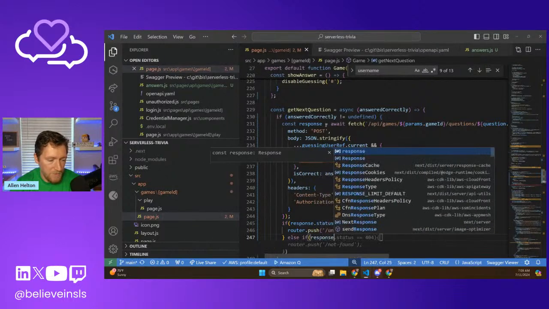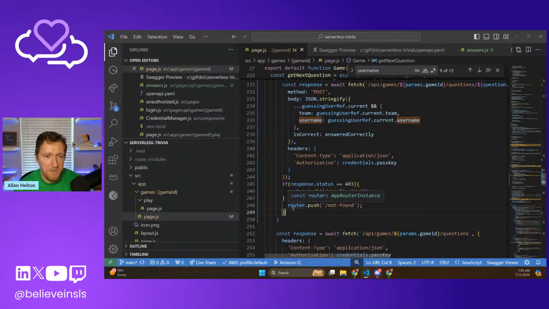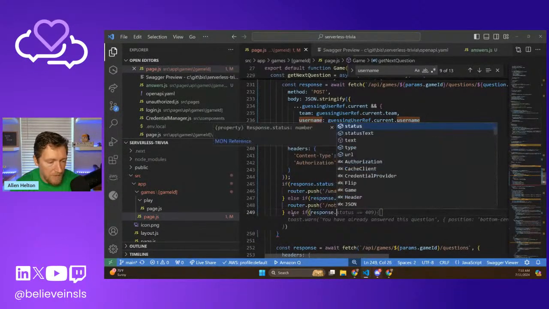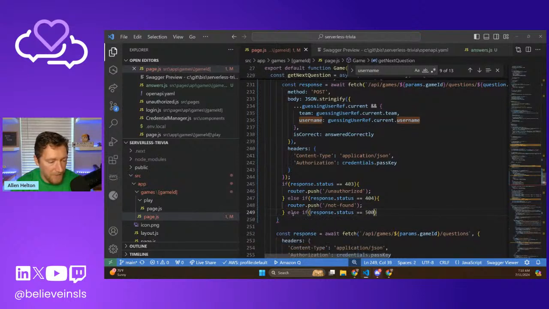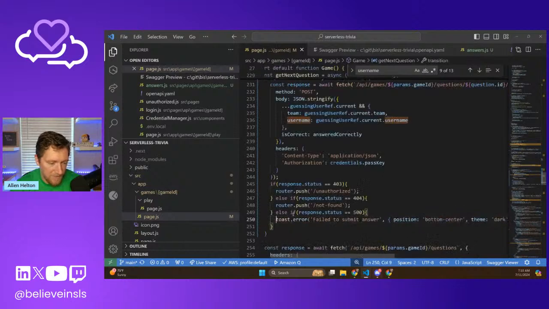Else if response dot that. Okay, I do actually have these pages. I made little graphics. I'll show you that in a minute for what those look like. And then the last one, let's do this. Else if response dot status equals 500, then we will display a little toast at the bottom. Not failed to submit answer. That's silly. Say something went wrong.